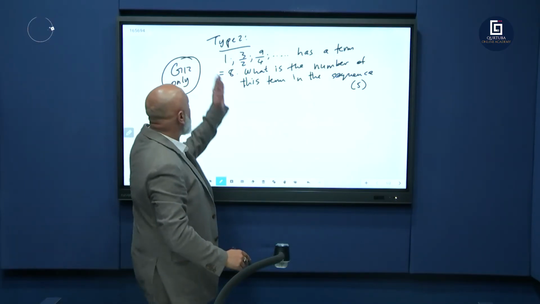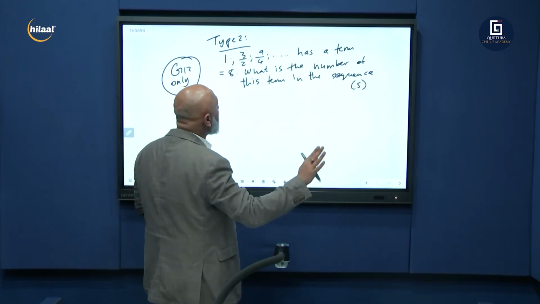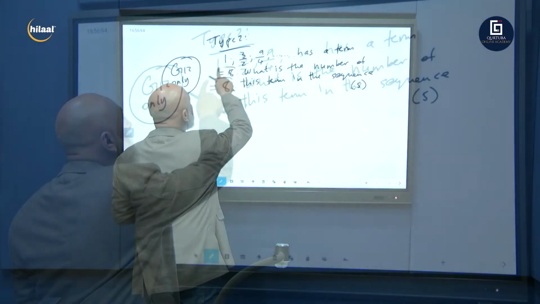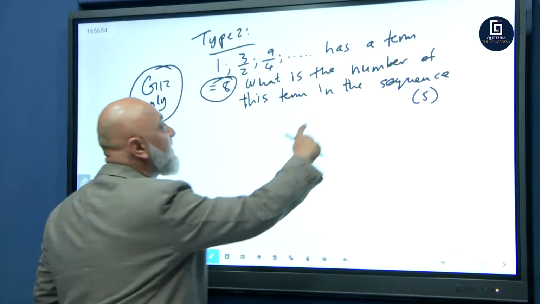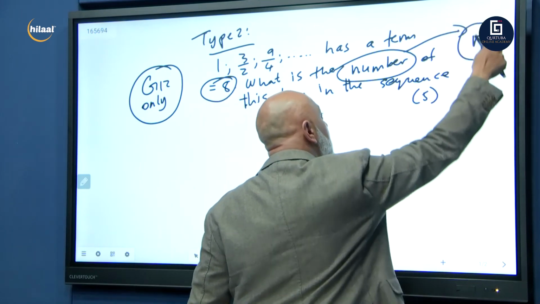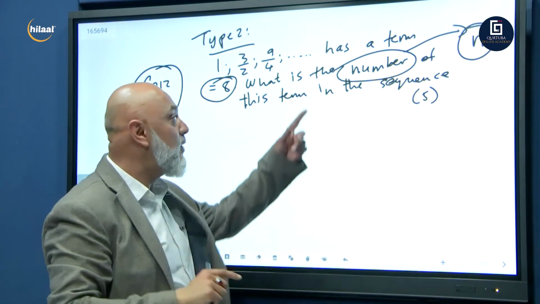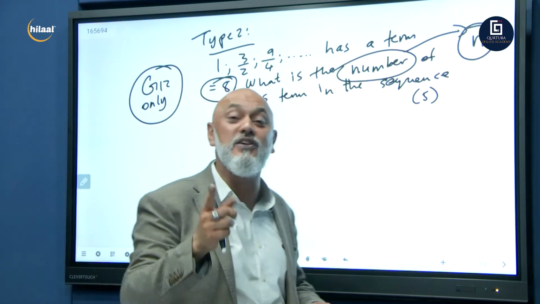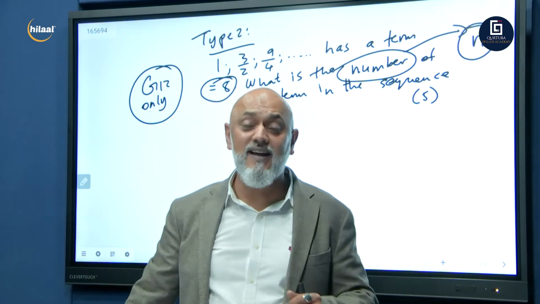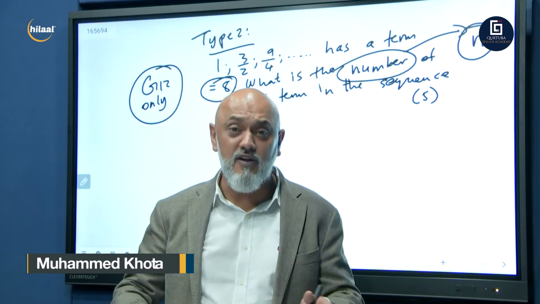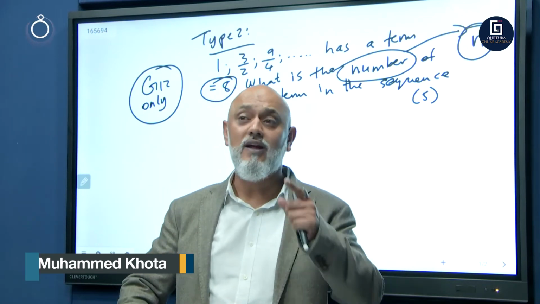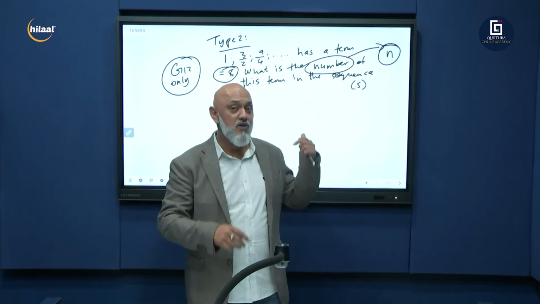They give you a pattern, 1, 3 over 2, 9 over 4. They tell you somewhere along the pattern, it's got a term equal to 8. What is the number? Whenever they say what is the number, what alphabet are we looking for? We're looking for n, from our formula. Just to give you a clue, we're going to be using logs. I hope you enjoyed this segment, guys. Work through it during the break. I'll see you immediately after the break, where I will be working out the memo for this question.